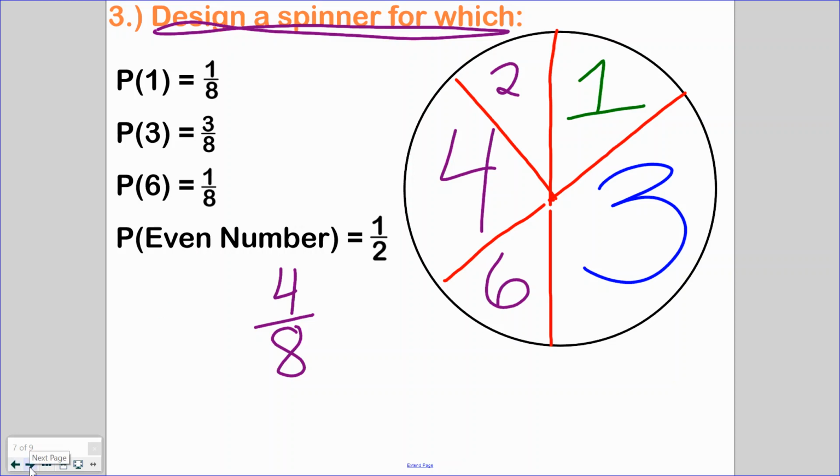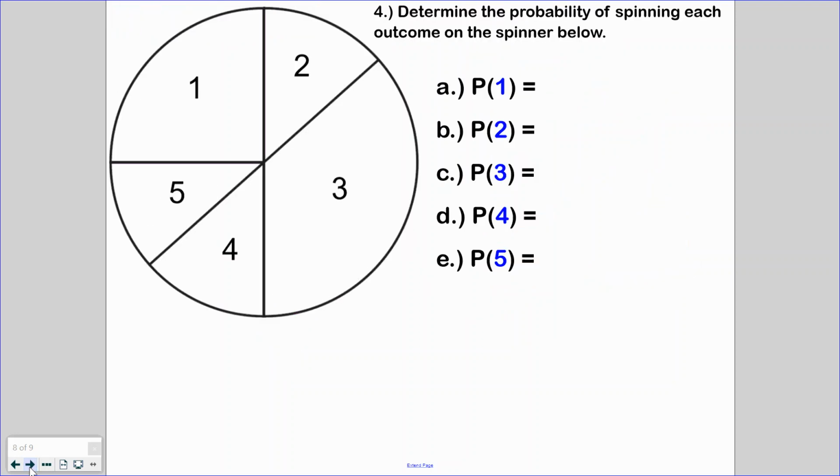All right, and here is our last example in the case of investigating chance processes. It says determine the probability of spinning each outcome on the spinner below.